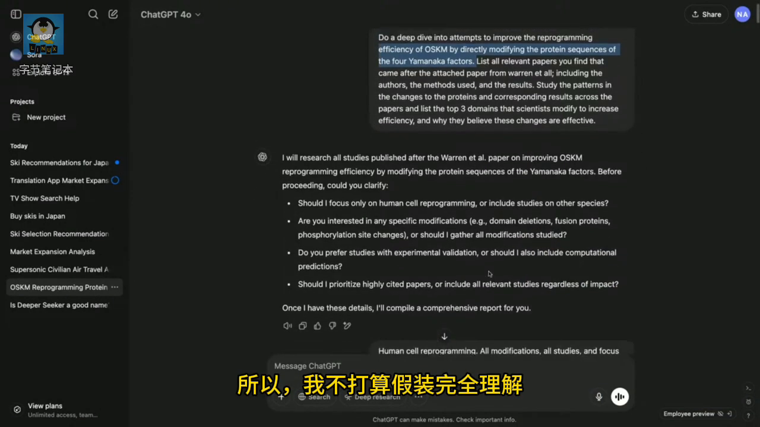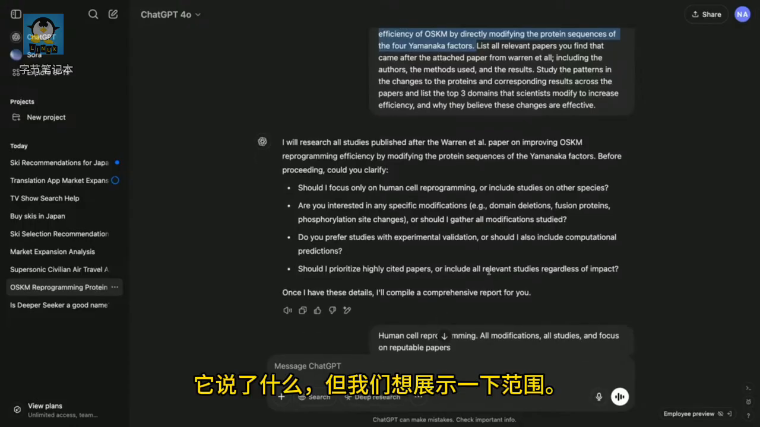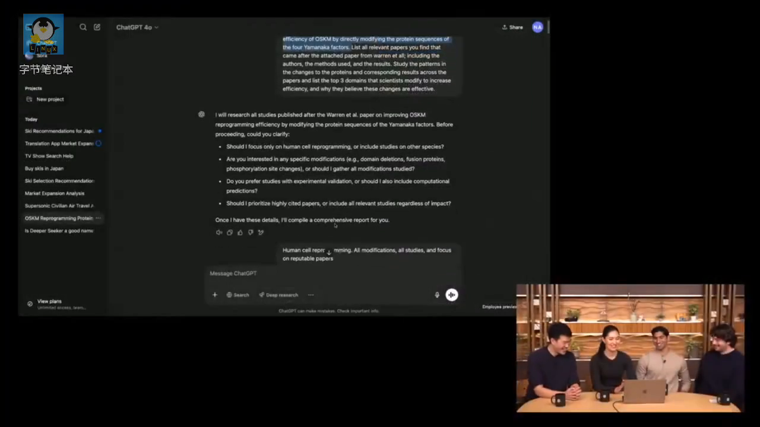I'm not going to pretend to understand exactly what this says, but we wanted to show the range. We're paying attention in undergrad biology. We knew we were smart. We want to show the range of things it can do.